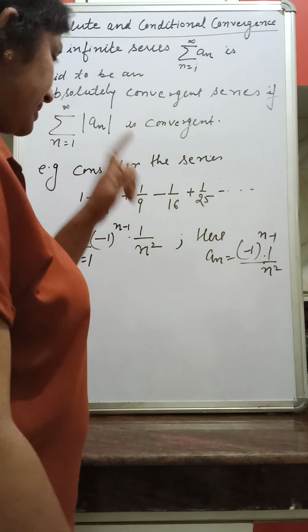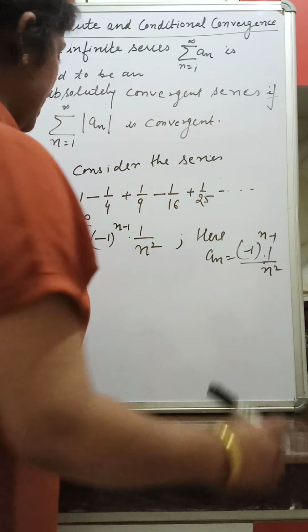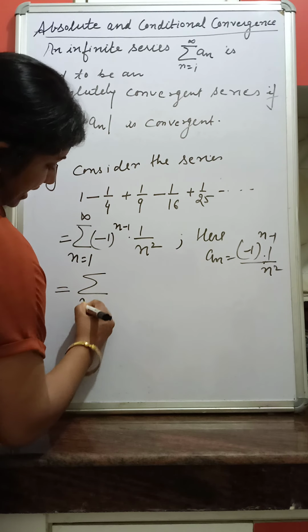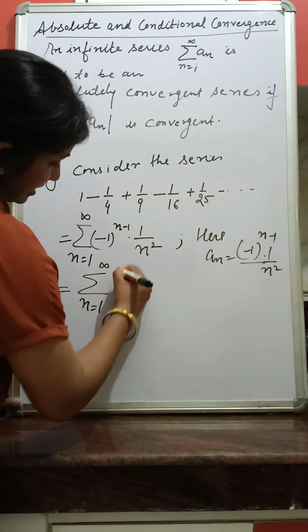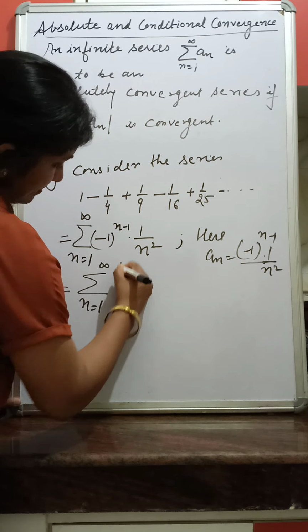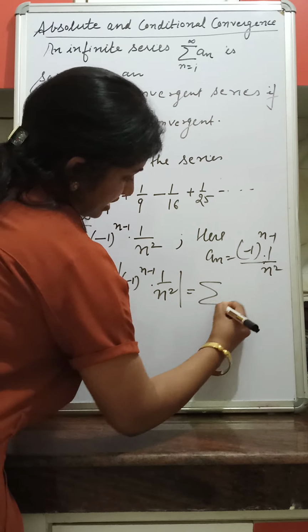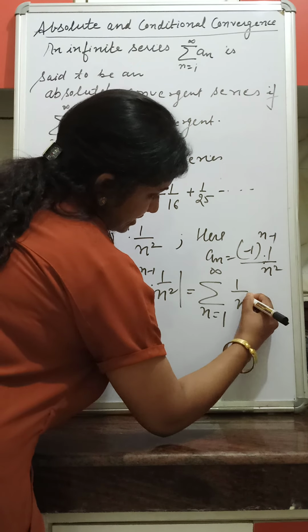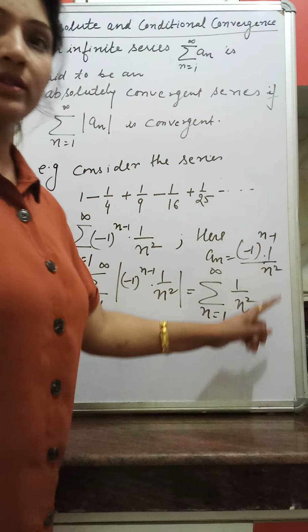Okay, and if we take the modulus of the terms of this series, what will it be? It will be summation n varies from 1 to infinity modulus of minus 1 raised to the power n minus 1, 1 by n square. So it is summation n varies from 1 to infinity 1 by n square. And what about this series?